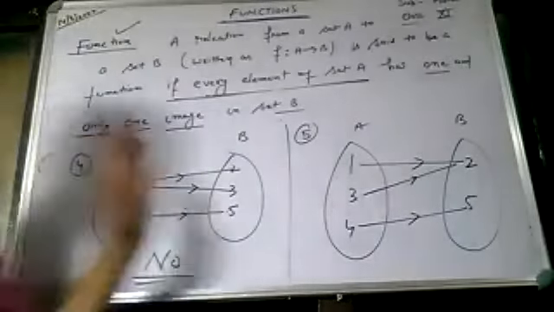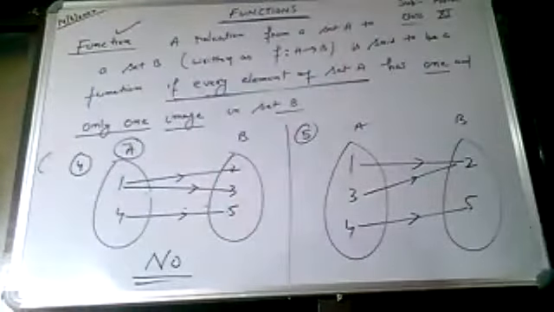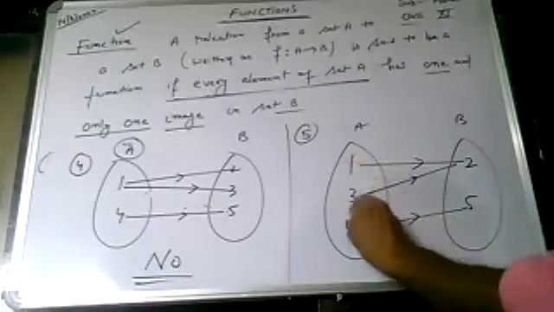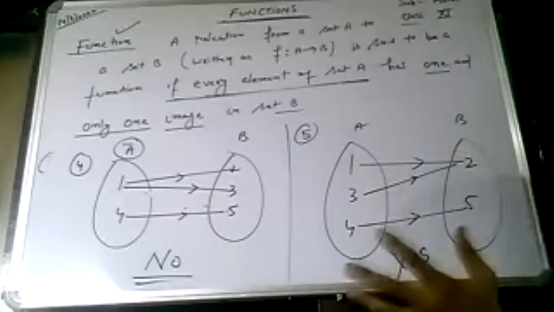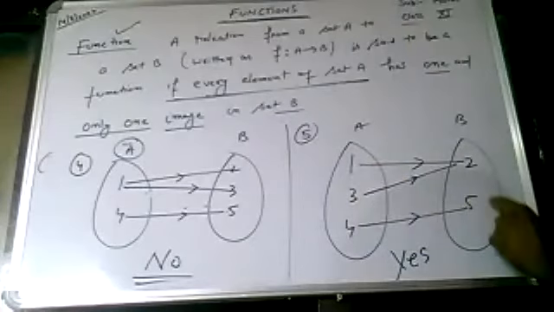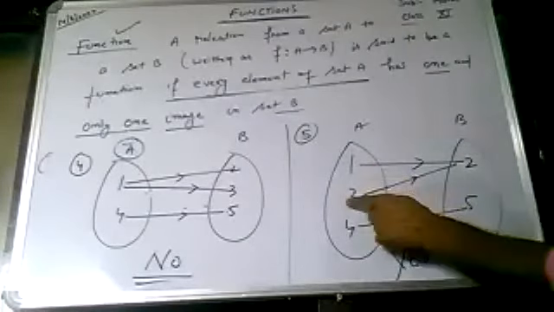But about this example, class, is this a function? Yes, sir. Yes, this is a function, sir. Because every element of set A, 1, 3, 5, has a unique image in set B. 1 is mapped to 2. So 1 is not mapped to 5. 3 is mapped to 2. 4 is mapped to 5.